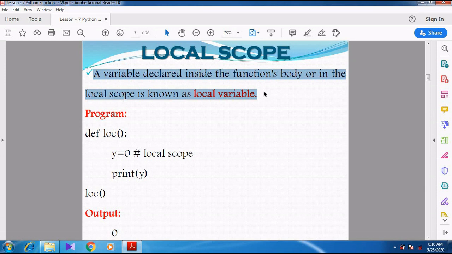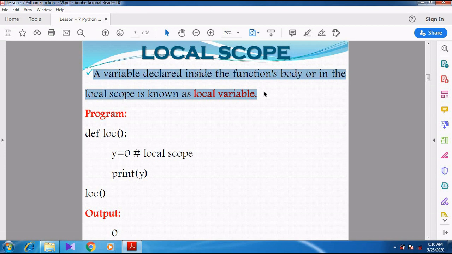Whenever we create a function, inside the function we create a variable and assign some value to it. Those variables are called local variables. Whenever we create a loop, we create some variable inside the for loop or while loop.